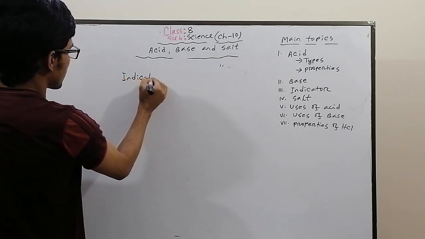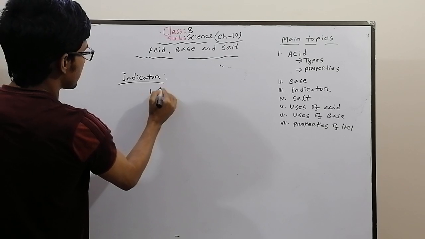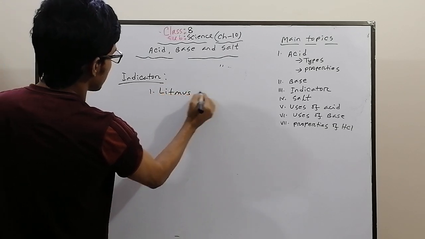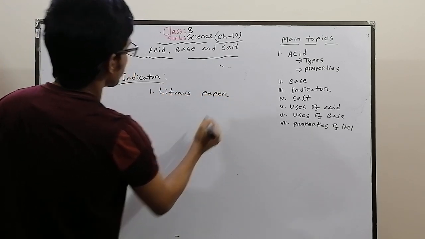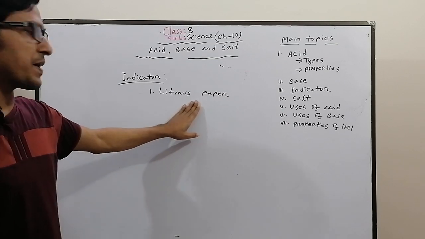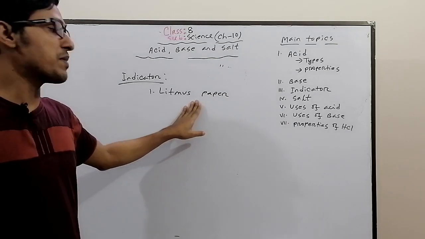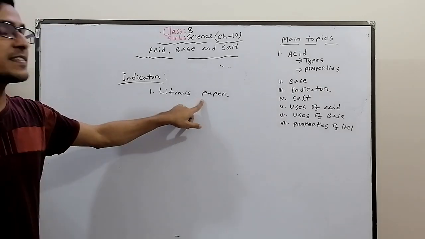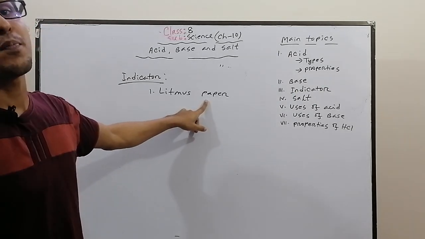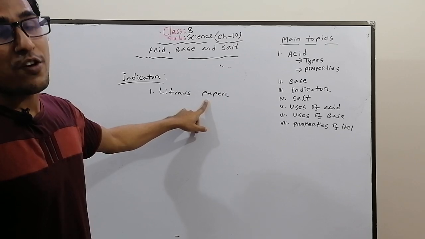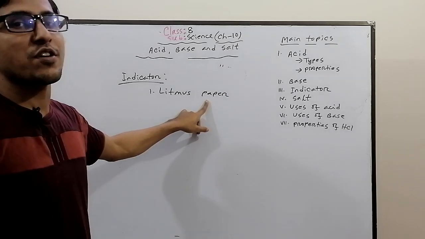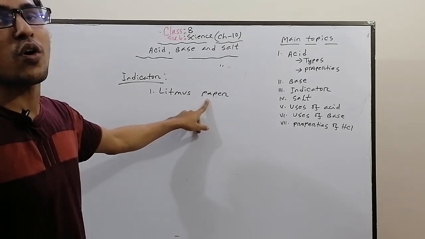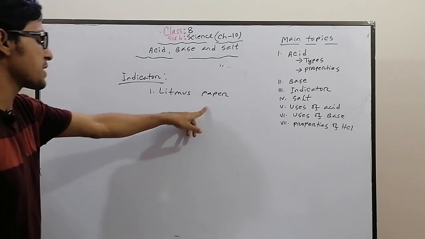One is litmus paper. Litmus paper is produced from ordinary paper by using a color from the leaves of a tree called lichen.